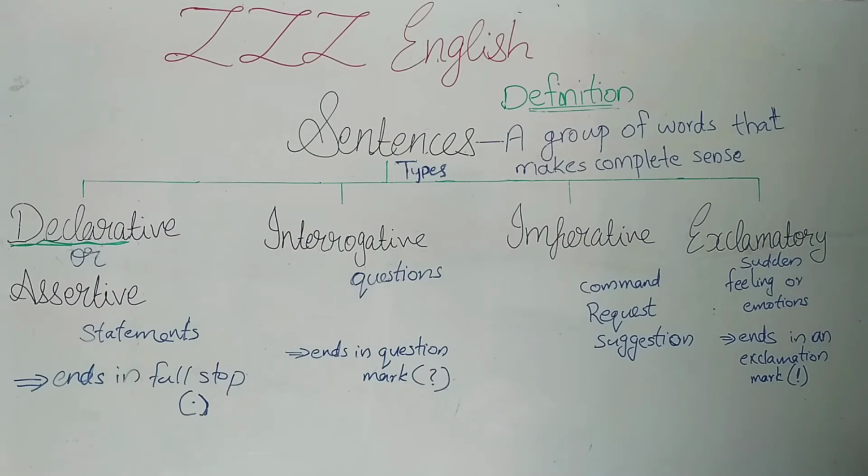And then the second one, interrogative sentences. So, what is an interrogative sentence? Interrogative sentences means asking questions. It always ends with a question mark. Examples for interrogative sentences are: who is hosting the tea party? When did this happen? What is your favorite video? Anything like that. Asking questions to someone.